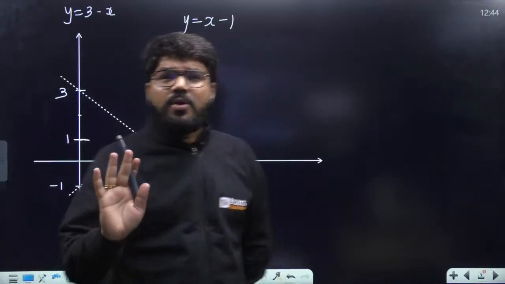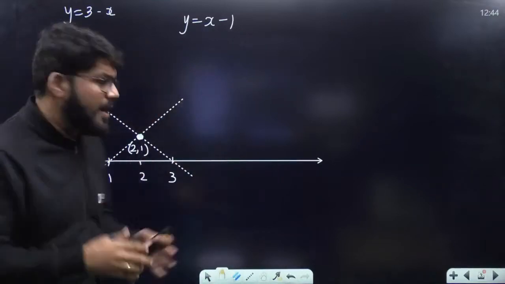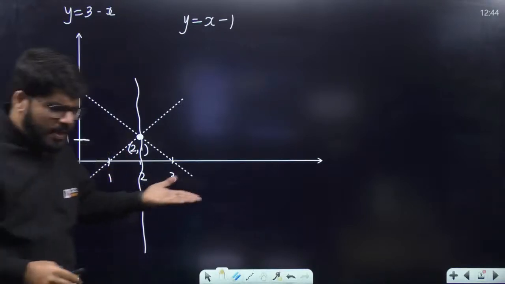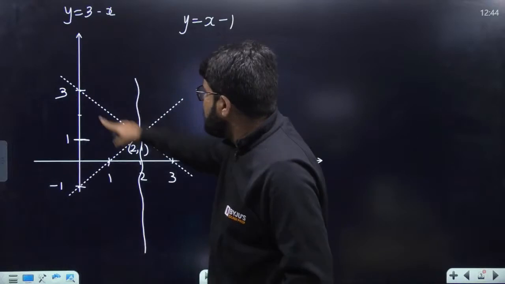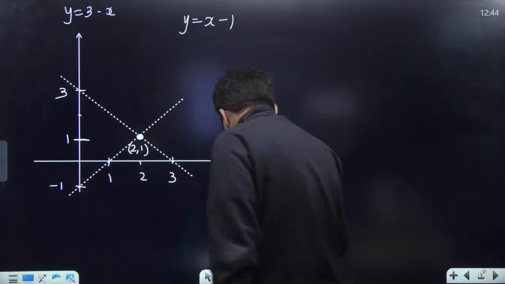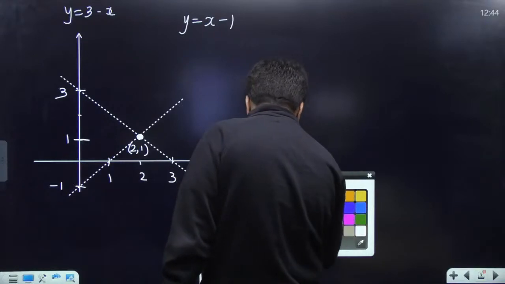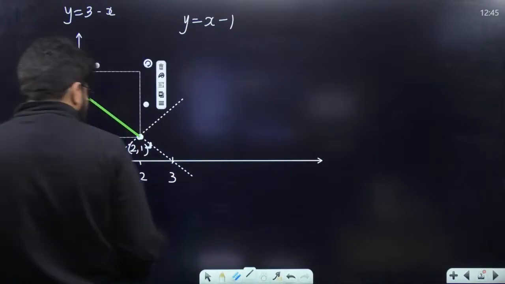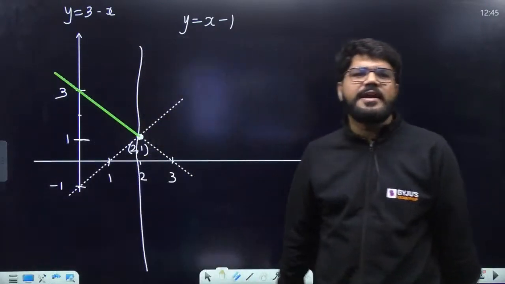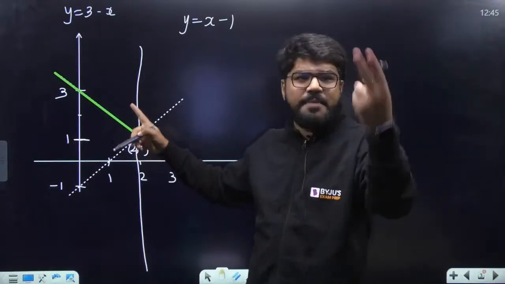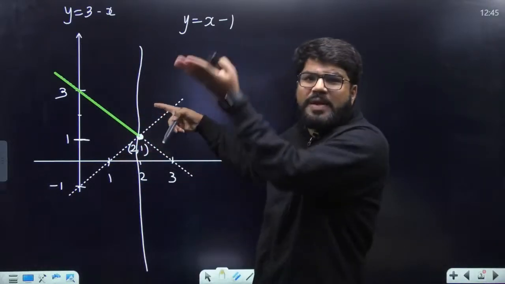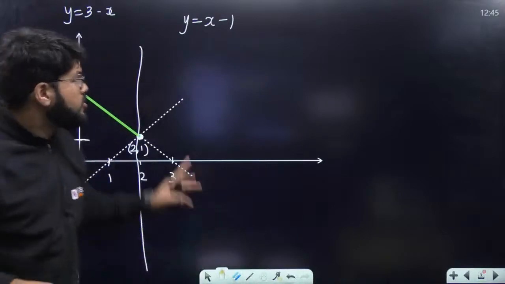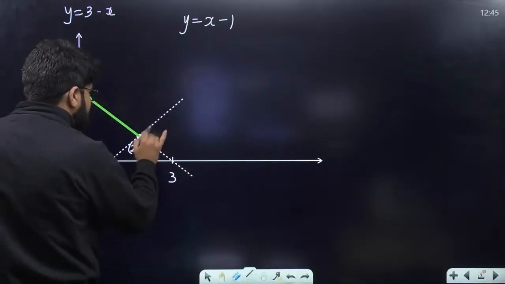Now these are the two lines. What I want is the maxima. Now guys, if you see for x less than 2, maxima means the upper value, that is the more value, that is the maxima value. That means the graph will follow 3 minus x. Let me highlight this graph up to this point. And then when I go for x greater than 2, I need to take the maxima either way. So which of them is the maxima? The upper, bigger value is the maxima. So this line will be continued. Now I follow the x minus 1 line.